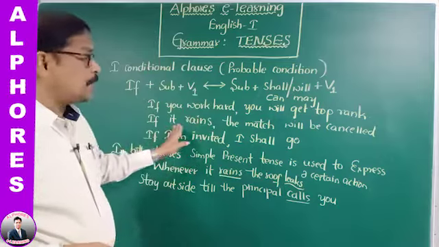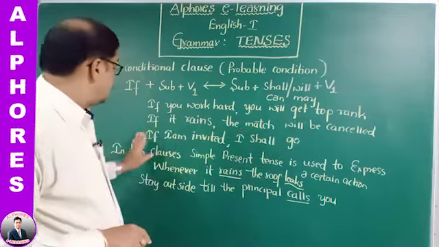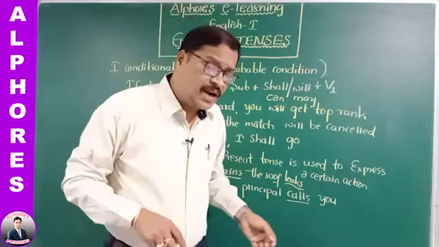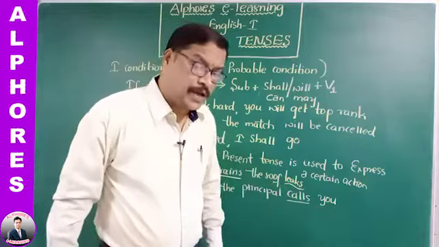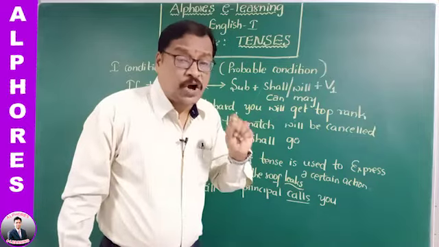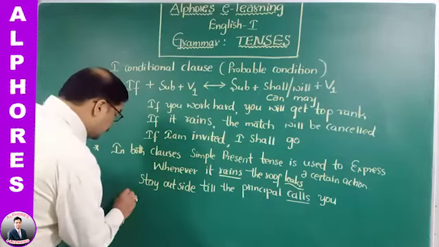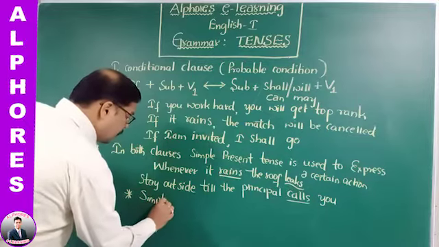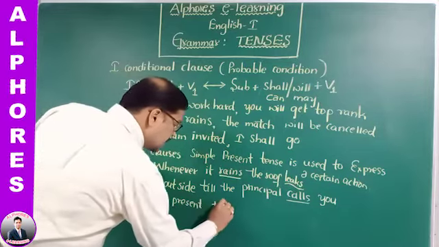In both clauses simple present tense, then there will be a certain action. That means in both clauses simple present tense is used to express a certain action. And when the main clause is an imperative sentence, in subordinate clause the tense of the verb should be simple present tense. And one more context is also there, that is the combination of simple present tense and present perfect tense. Just you observe carefully. Simple present plus present perfect.